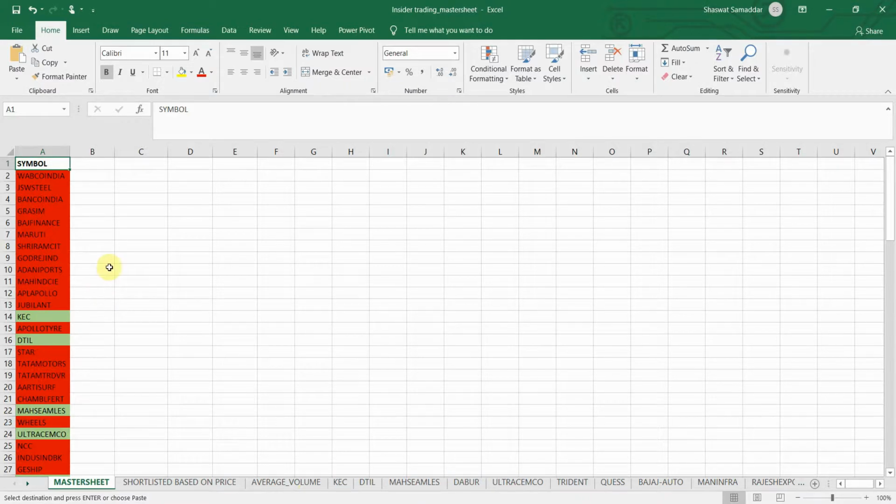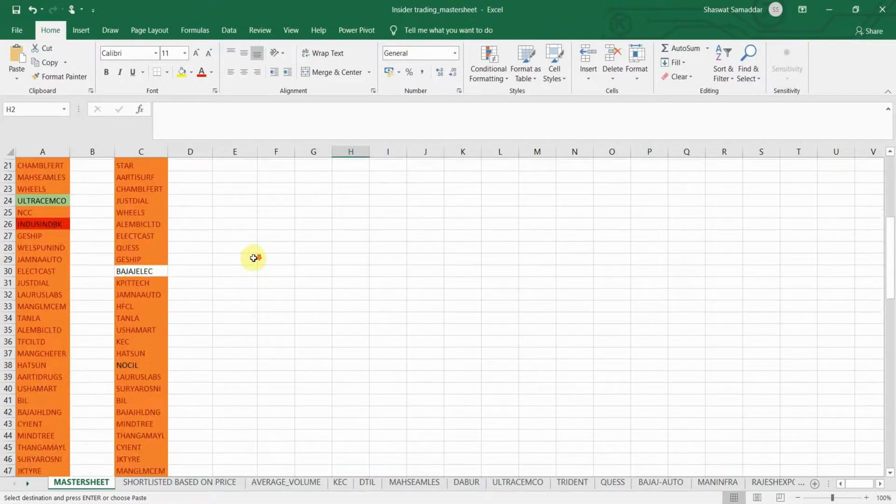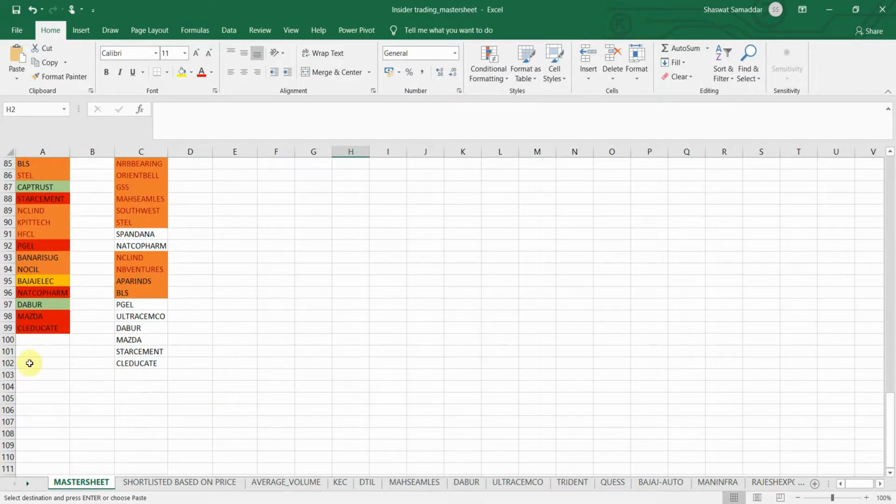Now again, if you want to know how I created this master sheet, I would recommend you watch my trading based on insider information playlist, so that you could see on what basis I have color coded these companies as red or green. And you can see there are multiple worksheets, so you can also see for what purpose these multiple worksheets serve. Okay, saying that, let's move on to our analysis for today.